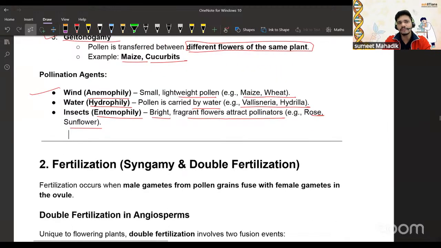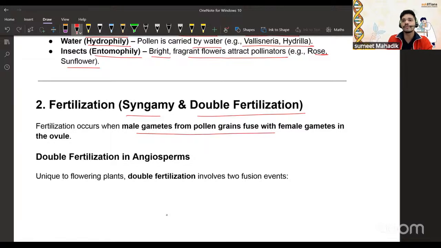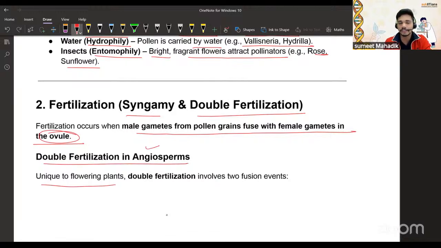Now, after that, we are going to talk about fertilization, syngamy and double fertilization. Fertilization occurs when the male gamete from the pollen grain fuses with a female gamete in the ovule, obviously in the ovule, right? So, double fertilization in angiosperms. This is very, very important. It is unique to flowering plants. Yes, it is a unique process in flowering plants. It is called double fertilization.